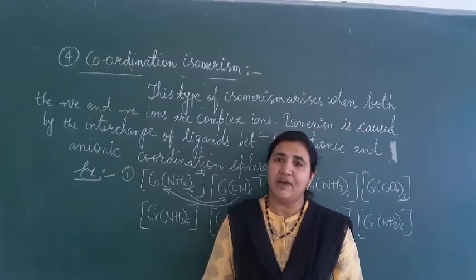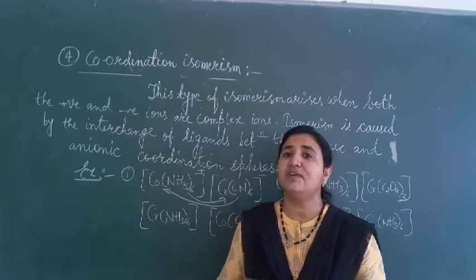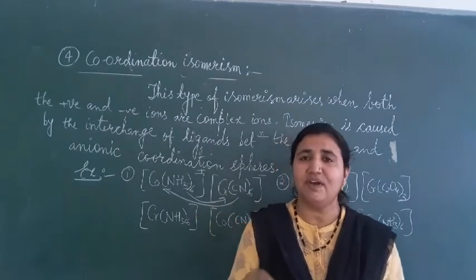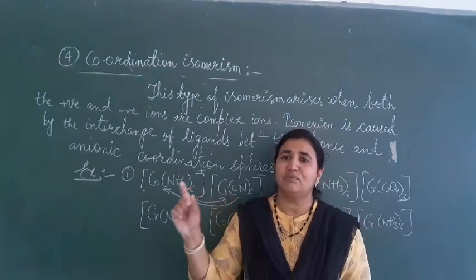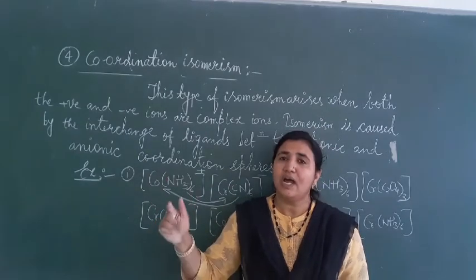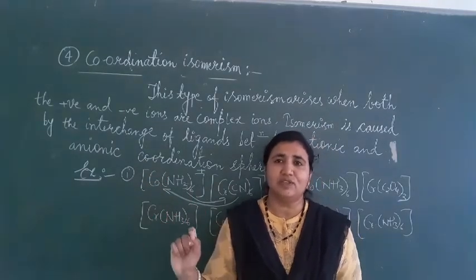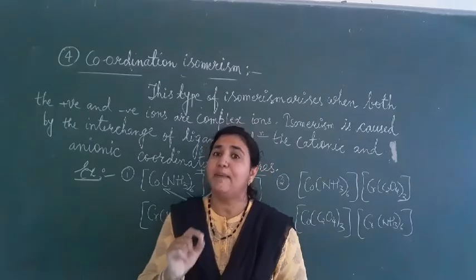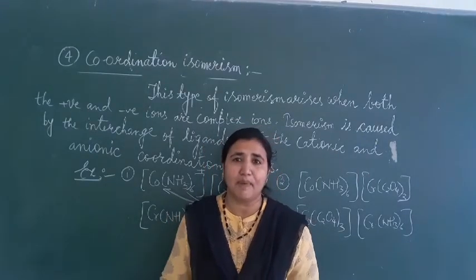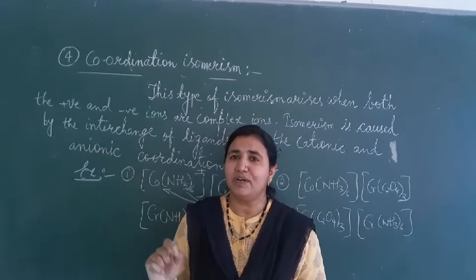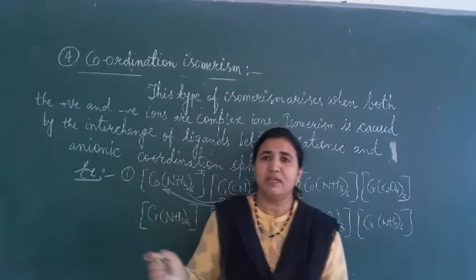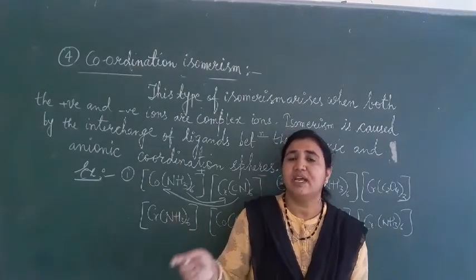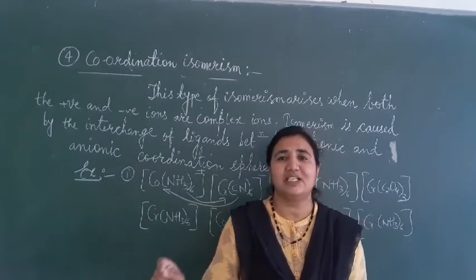The first is ionization isomerism. Here they give different tests for different ions. By the name itself, ionization isomerism means they give different ions on dissolving in water. Second is linkage isomerism. It takes place if an ambidentate ligand is present in the coordination compound. An ambidentate ligand has two donor atoms, so it can bond through either one of them. If an ambidentate ligand is present, it is linkage isomerism.